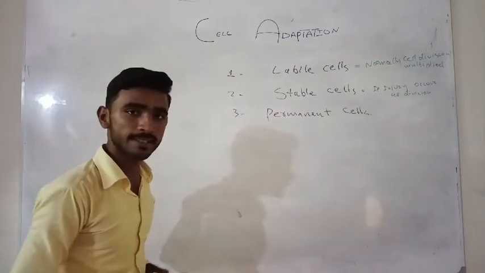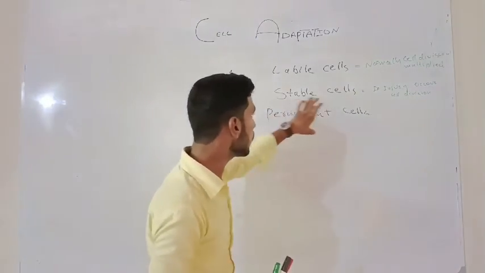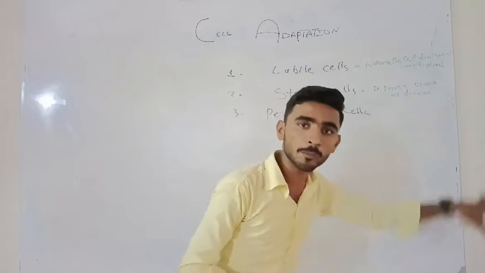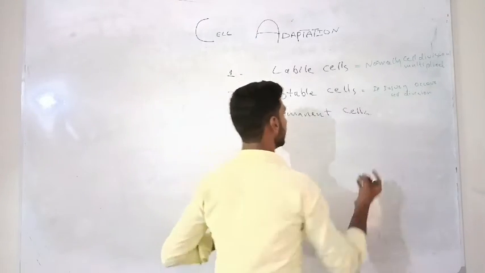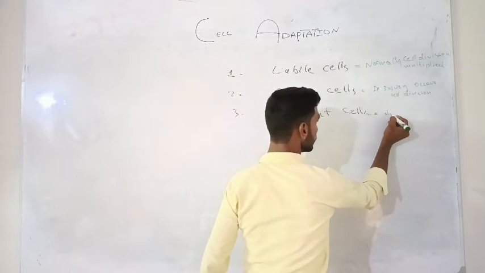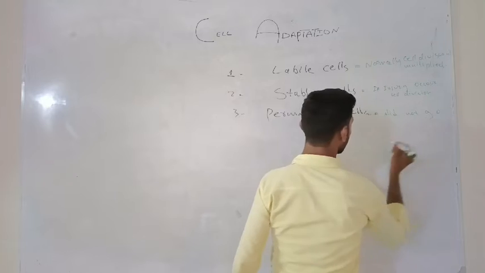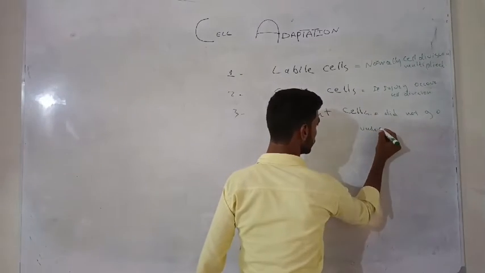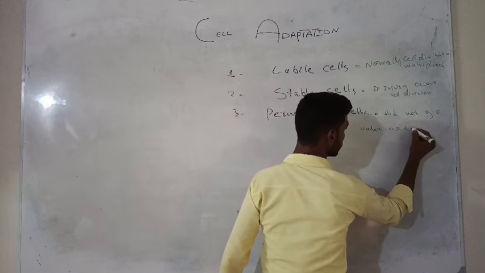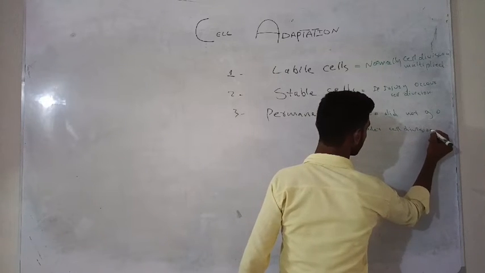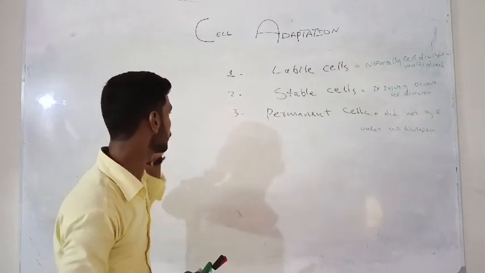And permanent cells are those cells which neither undergo cell division normally nor after injury. They do not undergo cell division and do not multiply. I hope that you have got it.